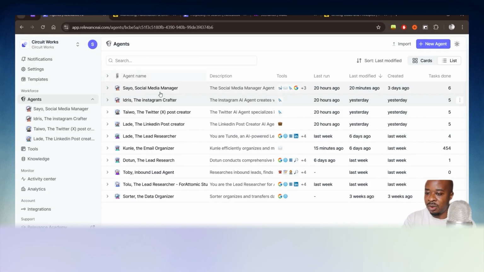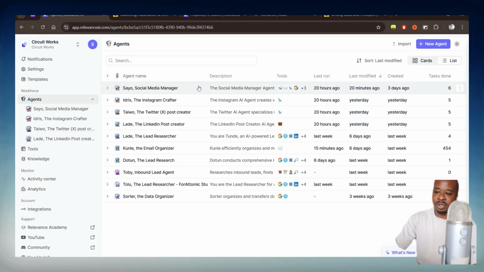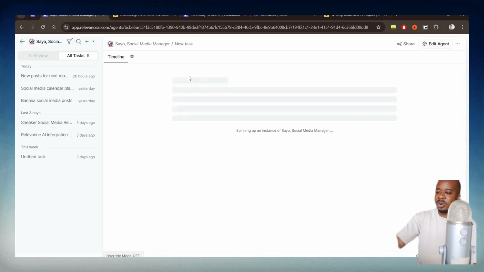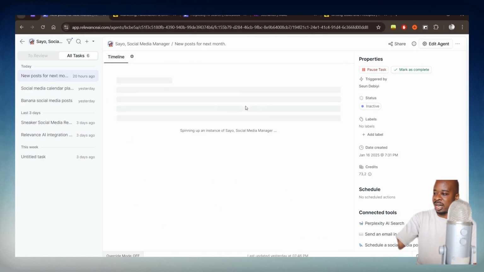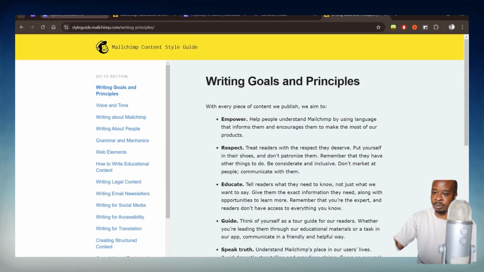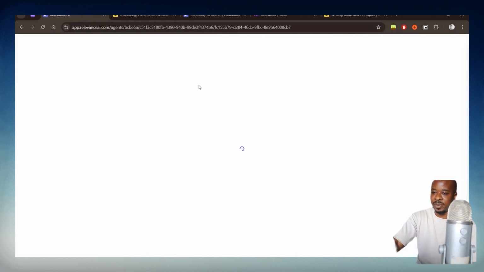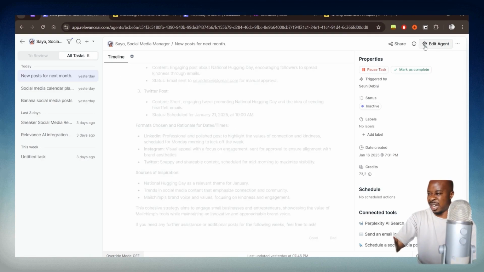So now let's go into the AI agents. The first one we're going to be looking at is Shia, the social media manager, which is the AI agent which sits at the top and delegates work to the sub-agents as well. So go in there. And here we could see I've built it earlier. Obviously, here's a few chats I've had before. We click on edit agent. All right, so we'll start off with Shia, this social media manager, who's the agent at the top.